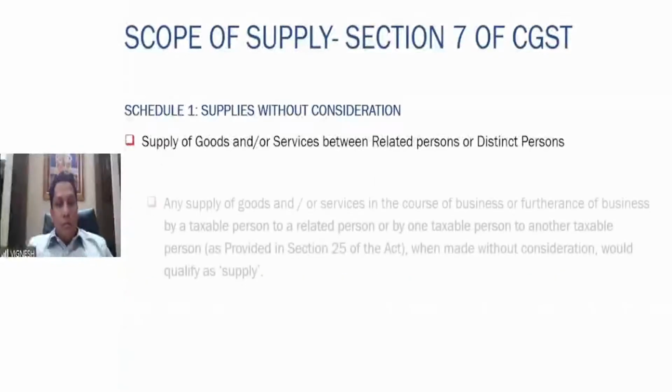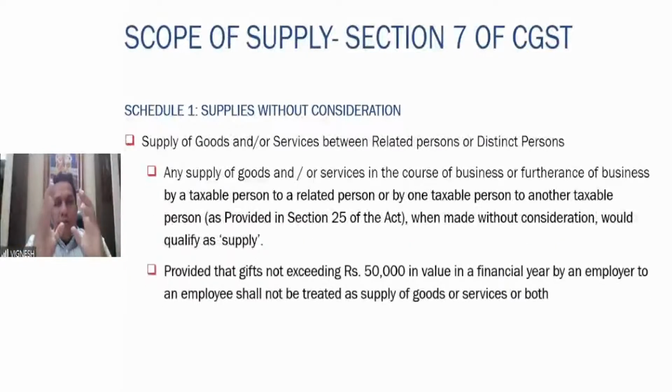Fine. So therefore, the first activity in schedule number 1 was permanent transfer or disposal of assets without consideration in case ITC has not been availed on the initial purchase. The next service covered, again very important, is the